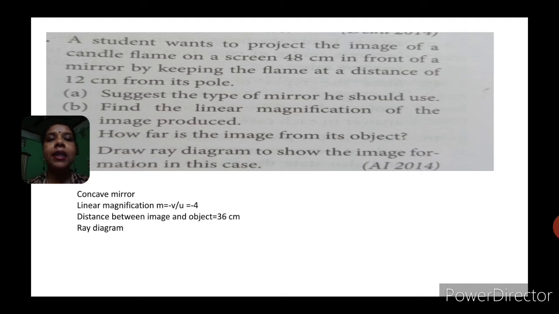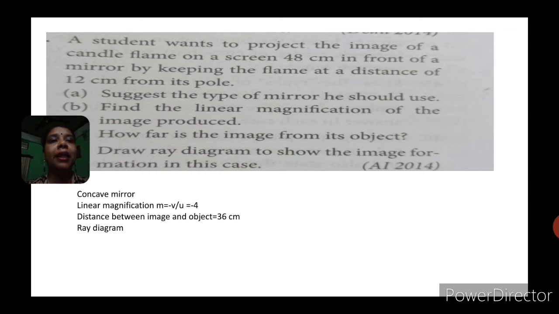An image on a screen means a real image. In a concave mirror, on the same side as the object I will get the real image. So suggest the type of mirror he should use: I can directly write concave mirror, because it is a real image.